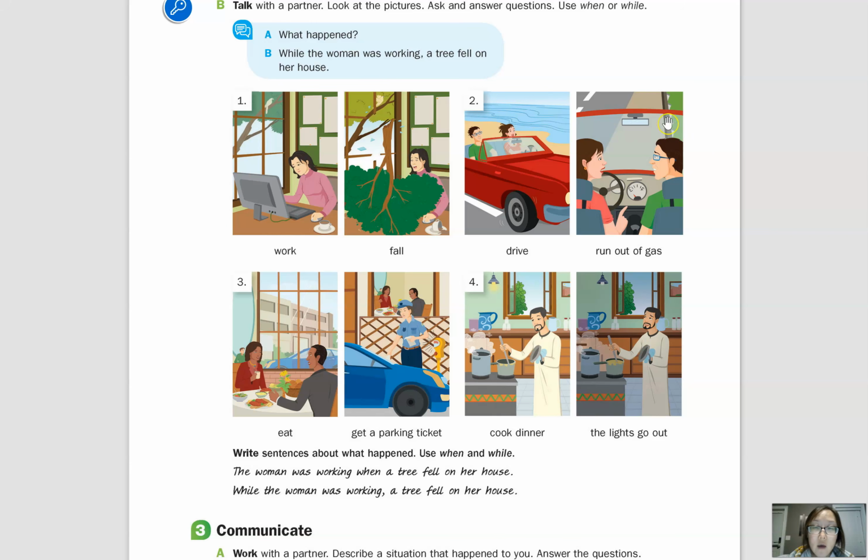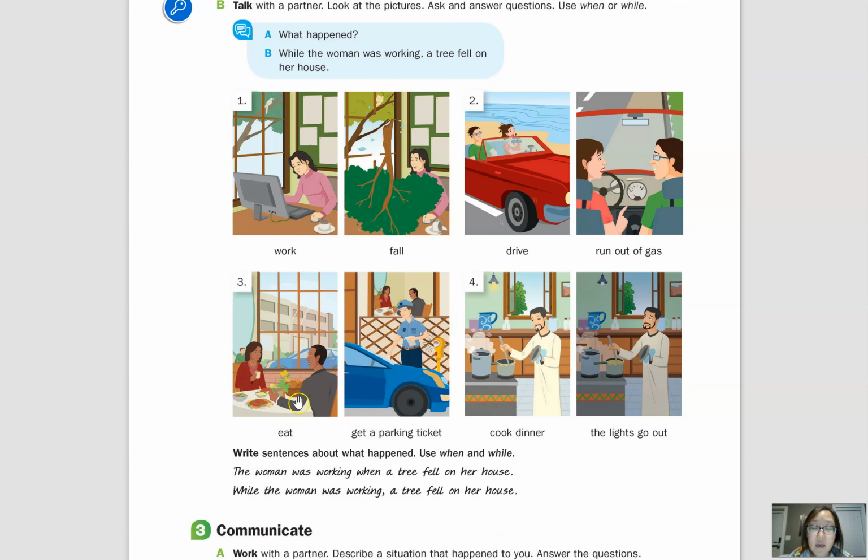Okay, so you can say, what was the couple doing when they ran out of gas? Or what were the man and woman doing when they ran out of gas? And so of course the short answer is they were driving. Okay, let's do the same thing for number 3. Make a past continuous question. So we can say, what was the couple doing when they got a parking ticket? Or what were the man and woman doing when they got a parking ticket? And the short answer is they were eating.